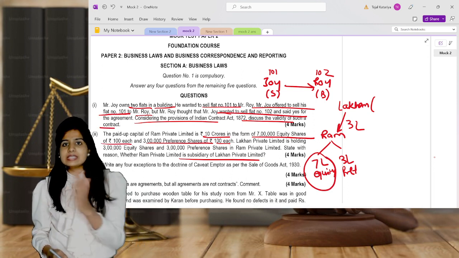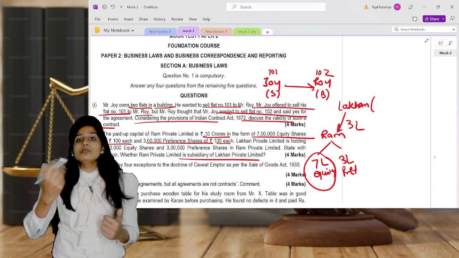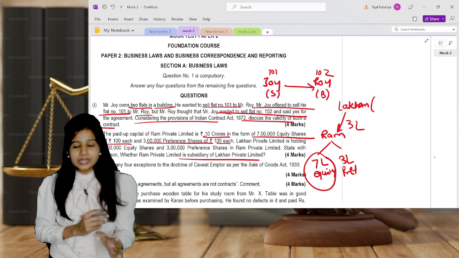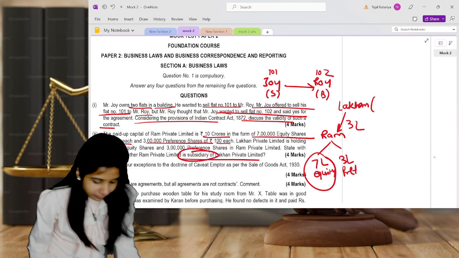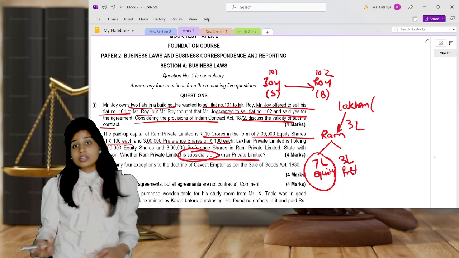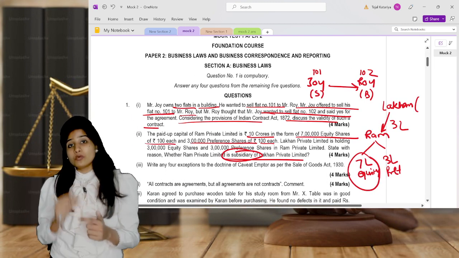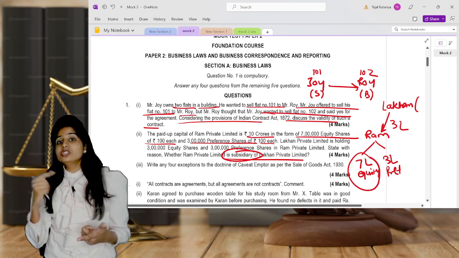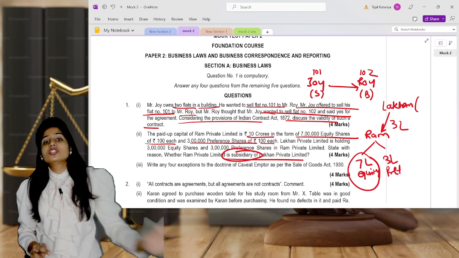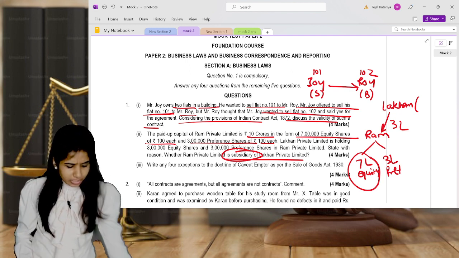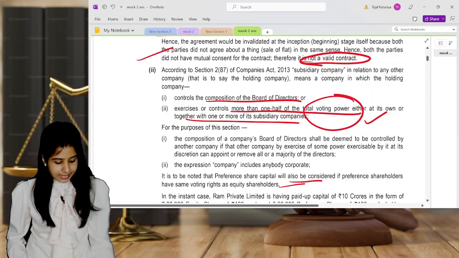In this given situation, we are supposed to understand that more than half means more than 50% of 7 lakh. That means 3.5 lakh shares Lakhan Limited is supposed to hold in RAM to have that holding subsidiary relation, but they have only 3 lakh. That means it is very clear that RAM Limited is not a subsidiary of Lakhan Limited. I hope you understand. This line is very, very important. You're supposed to write this assumption: because the information is missing, we assume that preference shares do not have voting rights.